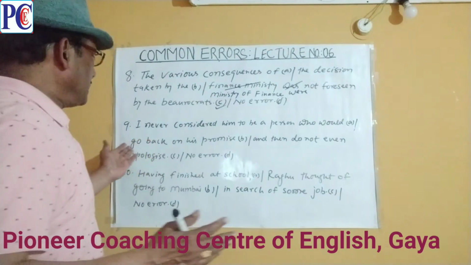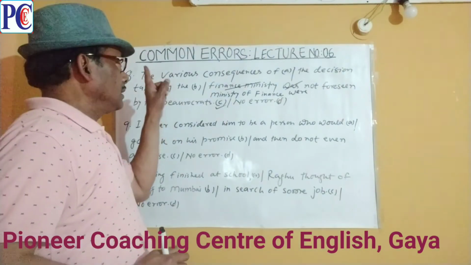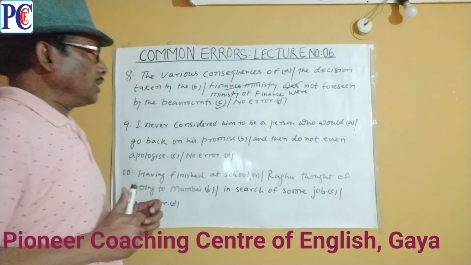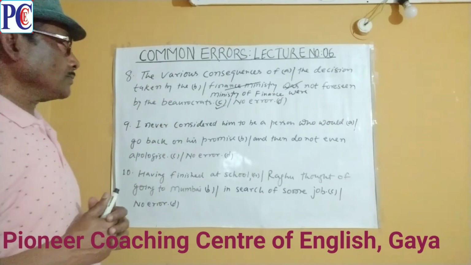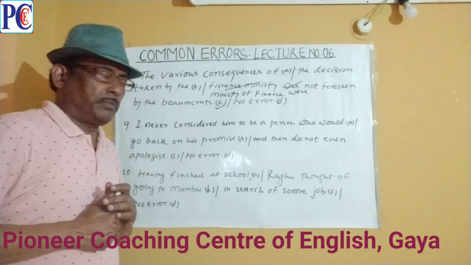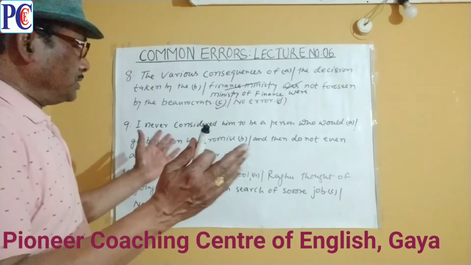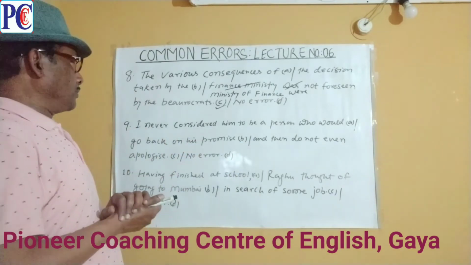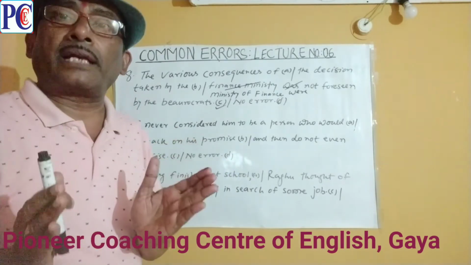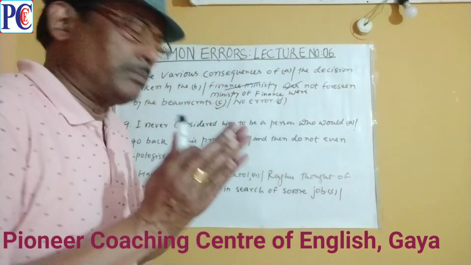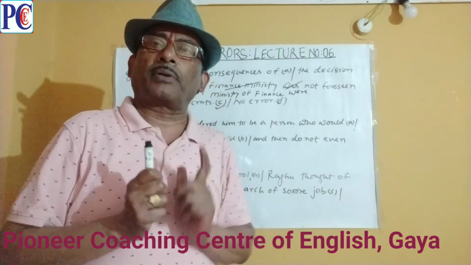Thus the correct sentence is the various consequences of the decision taken by the Ministry of Finance were not foreseen by the bureaucrats. बहुत ही सावधानी से एक एक चीज को आपको पकड़ना है.